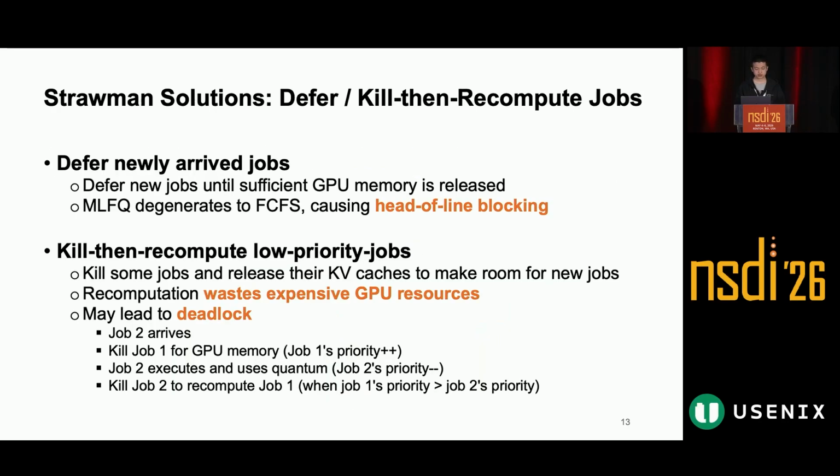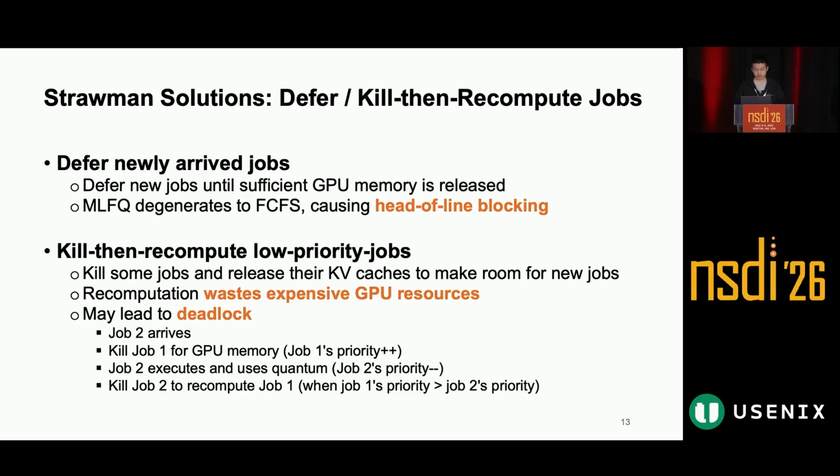There are two simple strawman solutions, but both have problems. The first solution is to defer newly arrived jobs when GPU memory is full. The system waits until current jobs finish and release memory, but this brings us back to the FCFS behavior and reintroduces head-of-line blocking. The second solution is to kill some low priority jobs and release their KV cache.